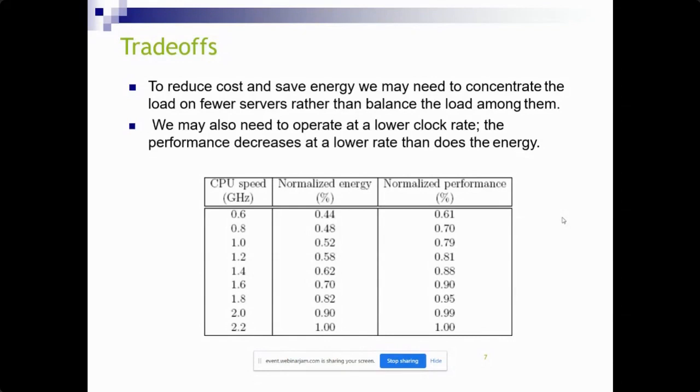When you are balancing loads, we need to save the energy, and we also need to operate at a lower clock rate, and the performance decreases along with the energy. So for different CPU speeds we have normalized energy and normalized performance. If you consider 2.0, then normalized energy is 0.990 and normalized performance is 0.99.